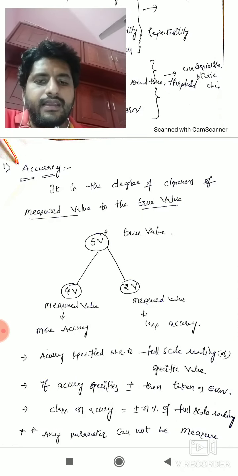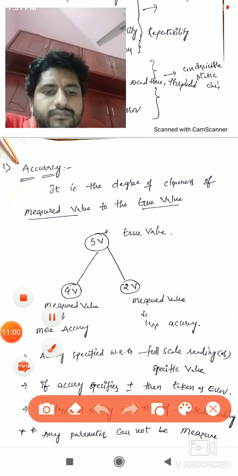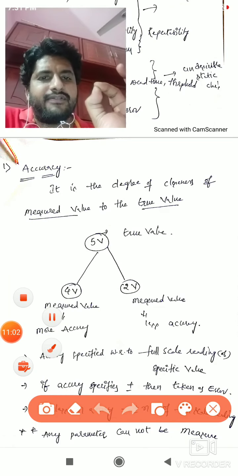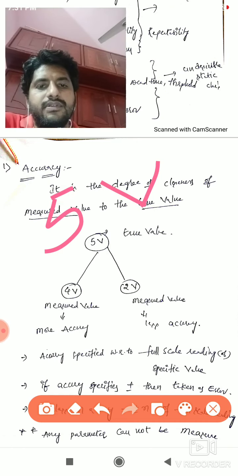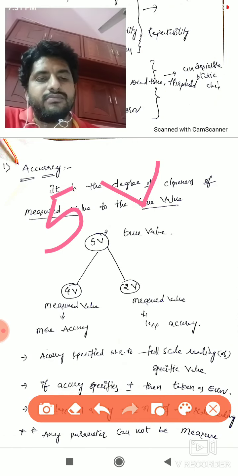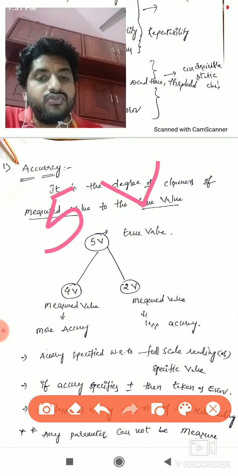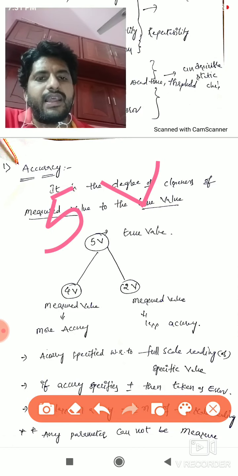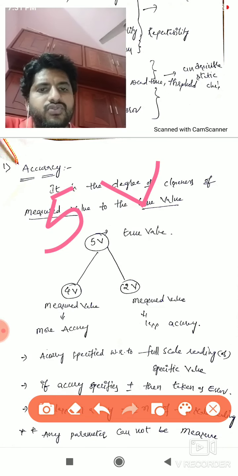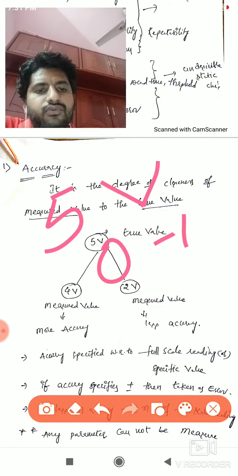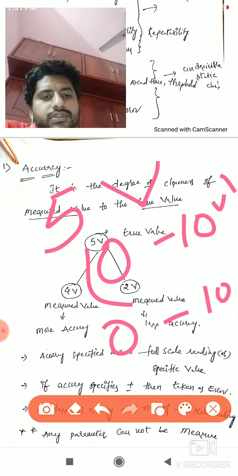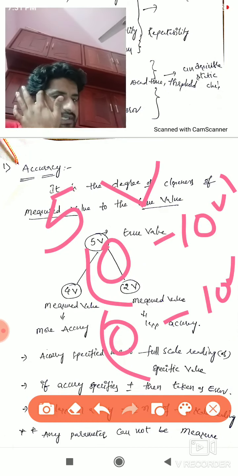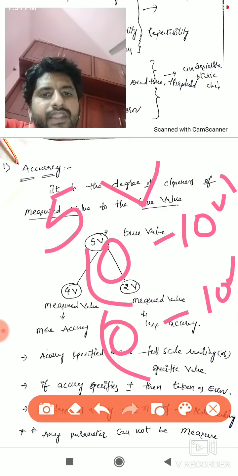We'll see. I just want to measure 5 volts. So that is my true value. I have two instruments, both 0 to 10 volt voltmeters.